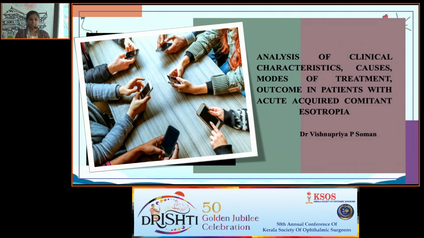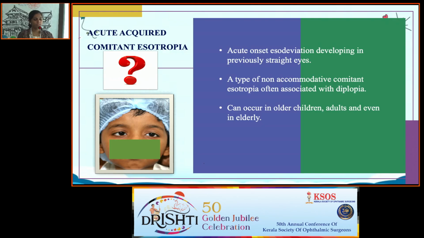My topic of presentation is analysis of clinical characteristics, causes, modes of treatment, and outcome in patients with acute comitant esotropia. Acute comitant esotropia is an acute onset esodeviation developing in previously straight eyes. It is a type of non-accommodative comitant esotropia, often associated with diplopia. It can occur in older children, adults, and even in the elderly.